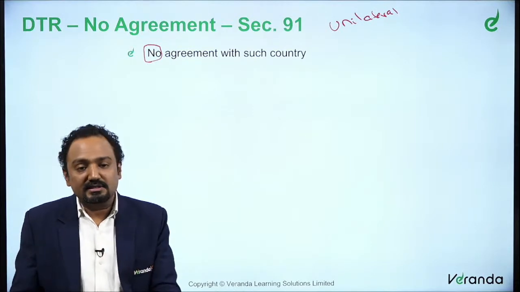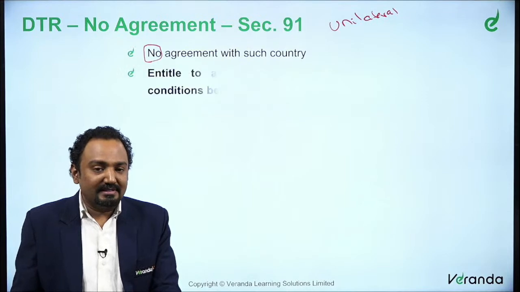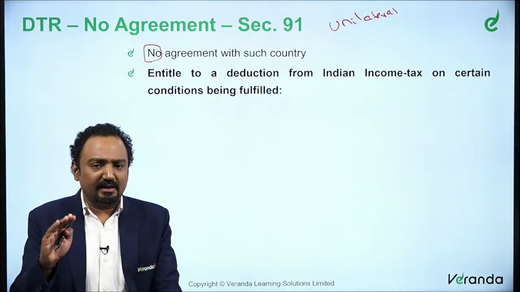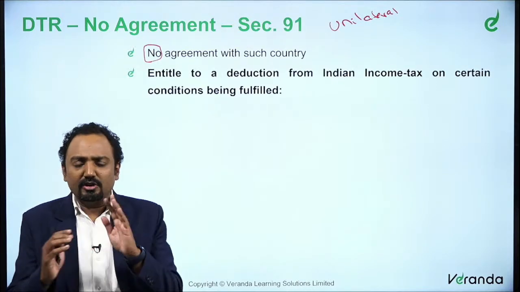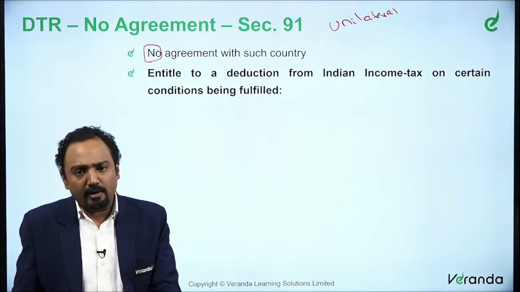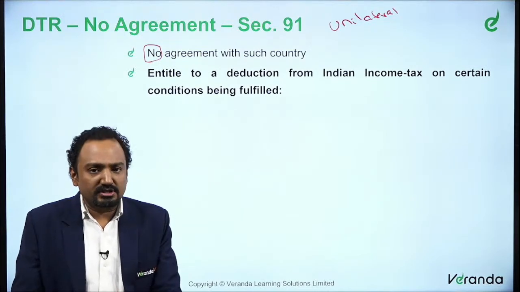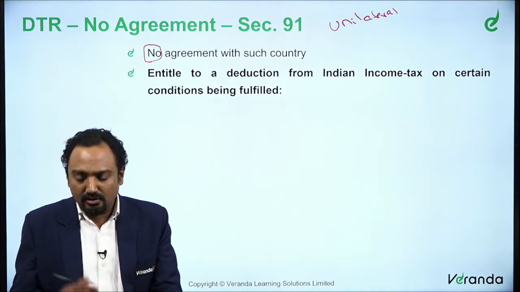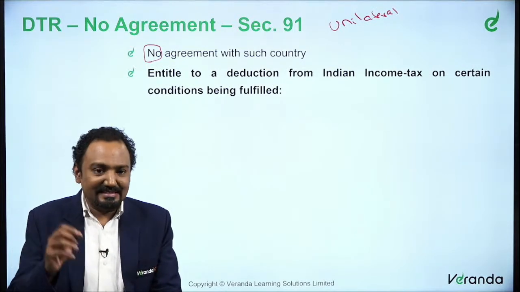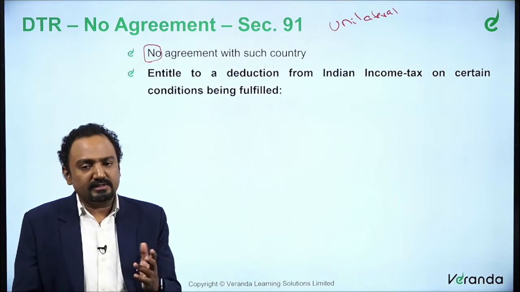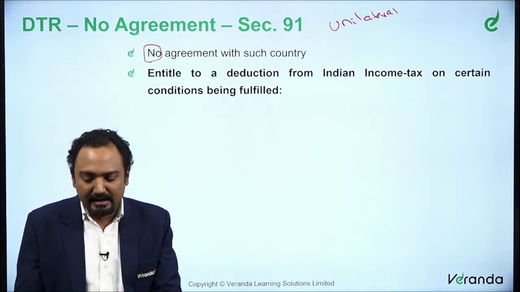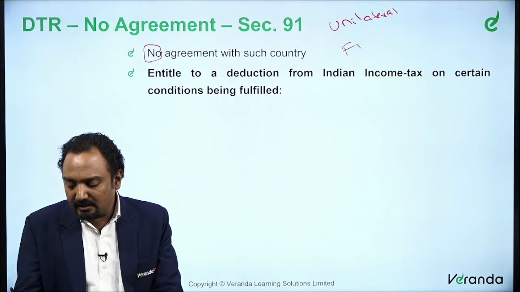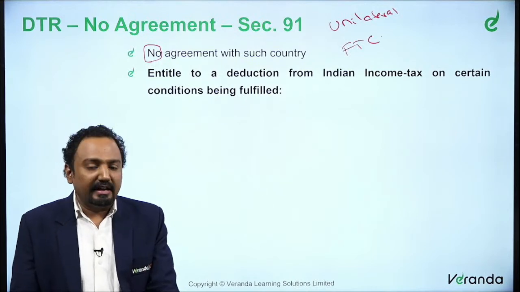That is what is discussed in section 91. We said in section 90 there is very clear: either you give exemption or you say tax credit, which is one of the common approaches. What do you do in case of section 91? Because you don't have an agreement with that particular country. So what do you do? Still it is entitled, right? Because we said it is entitled to a tax credit mechanism, that is in the form of FTC. We said it is available in the form of FTC.